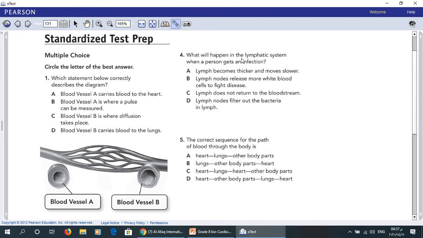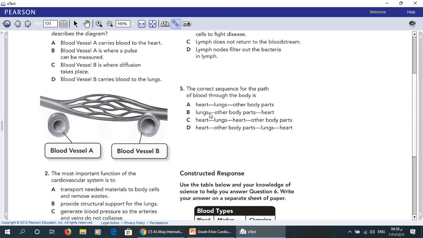What will happen in the lymphatic system when a person gets an infection? A. Lymph becomes thicker and moves slower. B. Lymph nodes release more white blood cells to fight disease. C. Lymph doesn't return to the bloodstream. D. Lymph nodes filter out the bacteria in lymph. We studied what happens if we have an infection. Immediately, you have to choose D. Lymph nodes filter out the bacteria in lymph.